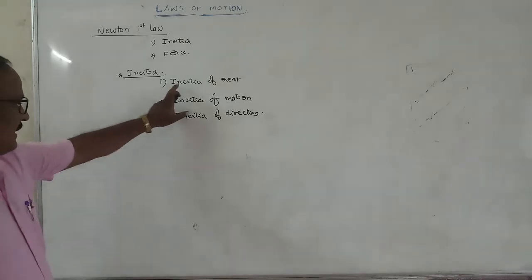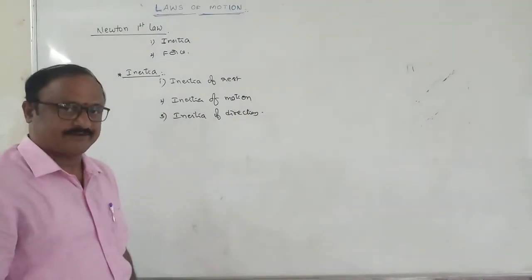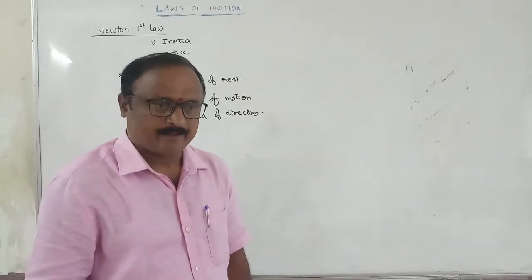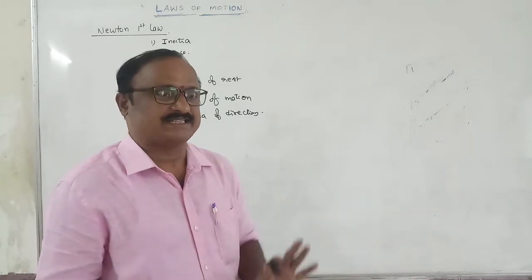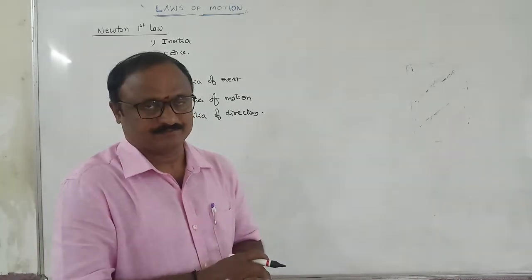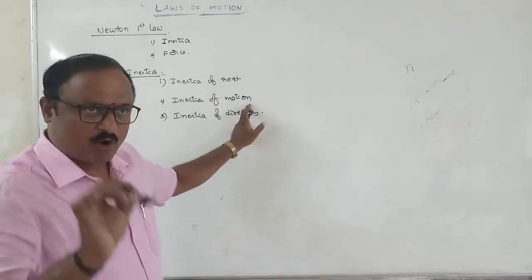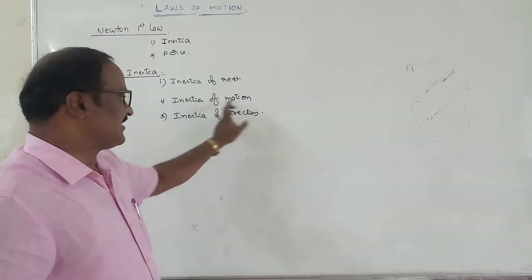What is meant by inertia of rest? The inability of a body to change its state of rest by itself is called inertia of rest. Inertia of motion: the inability of a body to change its state of motion by itself is called inertia of motion.